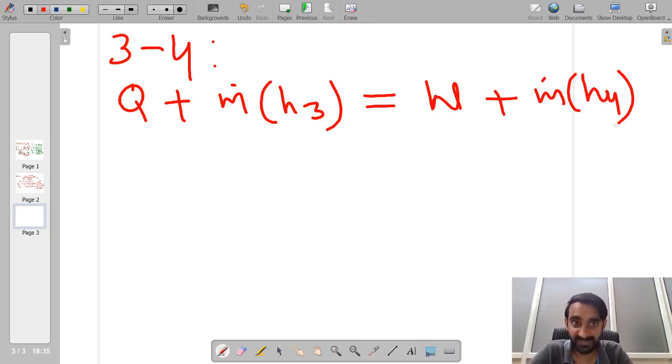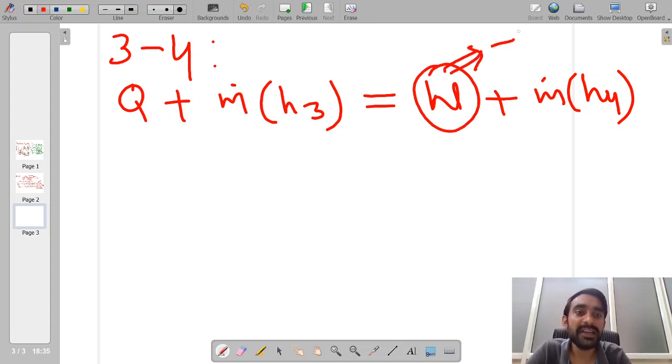One thing you have to remember over here is that this work W is equal to minus WT. Why minus WT? WT is the work done by the turbine, and as the work is going out of the system, we represent it with a negative sign.